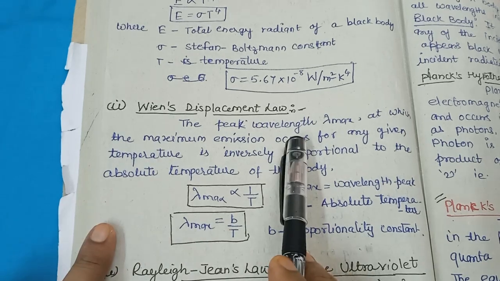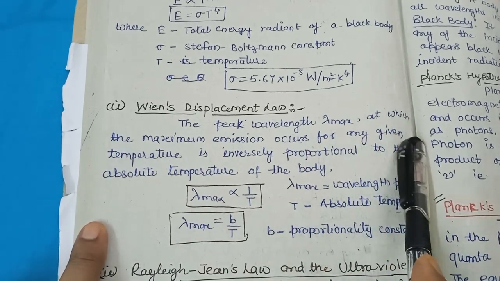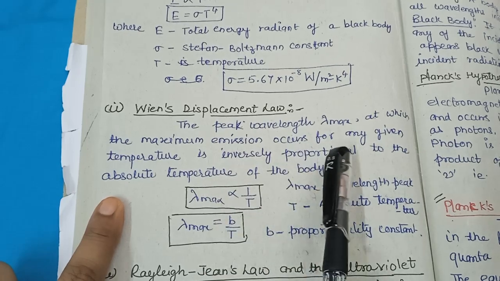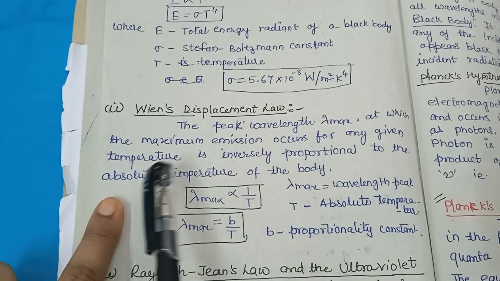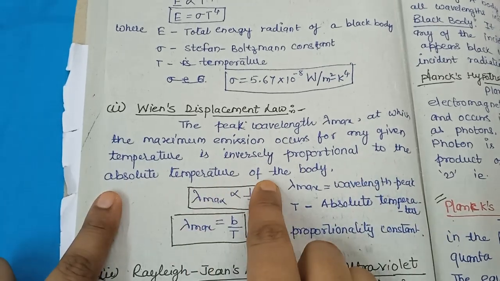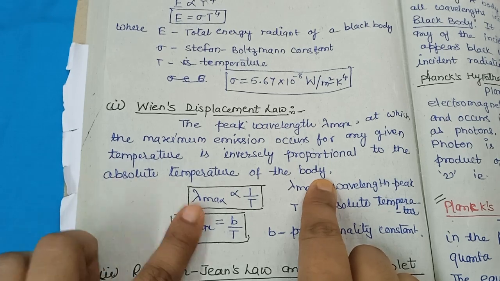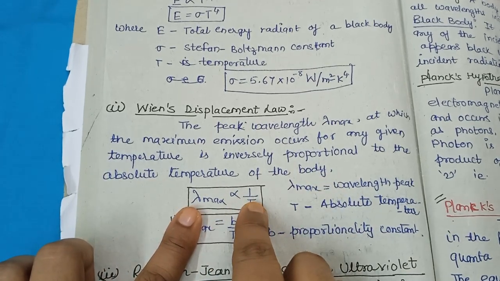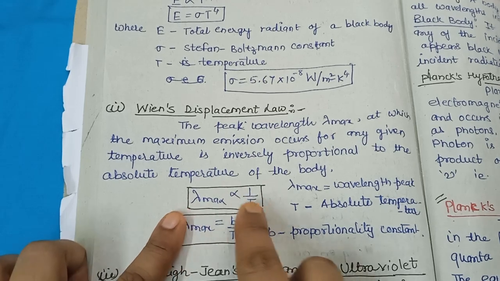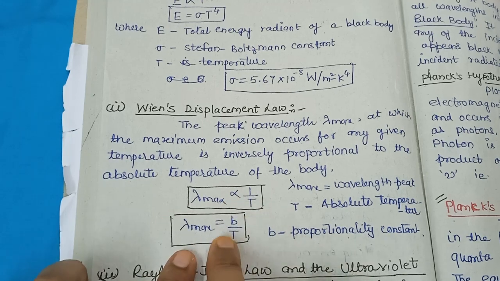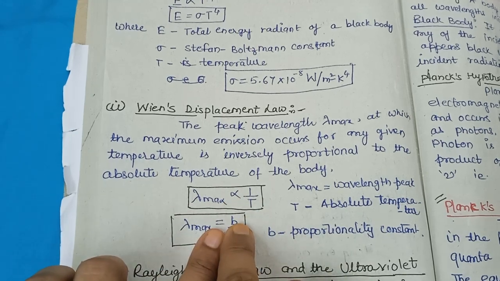The peak wavelength lambda max, at which the maximum emission occurs for any given temperature, is inversely proportional to the absolute temperature of the body. Lambda max is proportional to 1 upon T. Again, when we remove the proportionality sign, we introduce one constant, b.